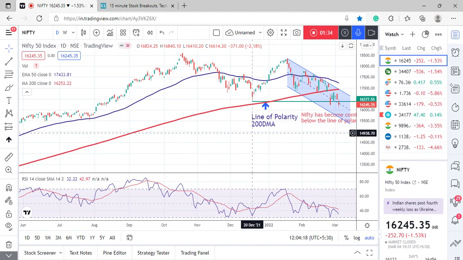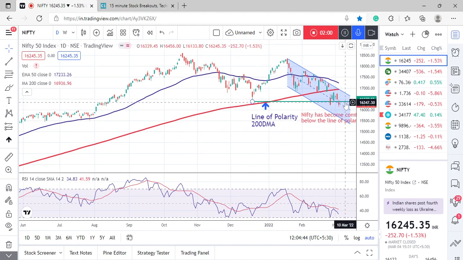On the higher end, the stop loss for creating a short position would be 17,000. Once Nifty moves beyond 17,000, we can expect a rally towards higher levels. But as long as it is trading below 17,000, we can trim out long positions when it reaches towards 16,900 kind of levels. And for the very short term, the resistance is at 16,400.